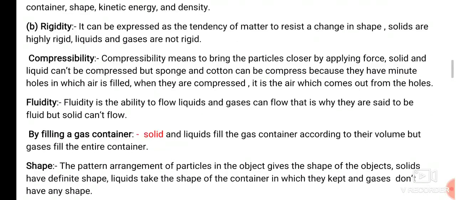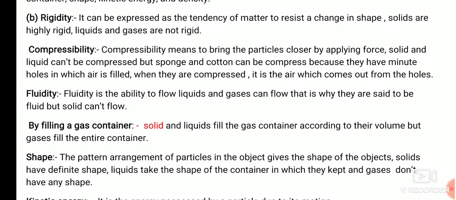Next is compressibility. Compressibility means bringing the particles closer by applying force. We cannot bring the particles of a solid closer by applying force, whereas we can bring the particles of gases closer by applying pressure, by applying force. So the compressibility will be highest in gases.